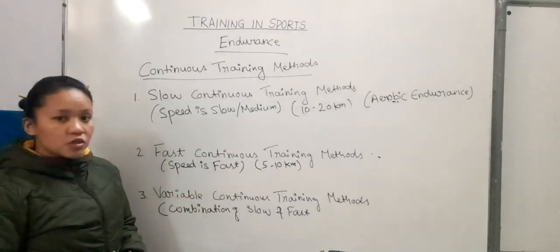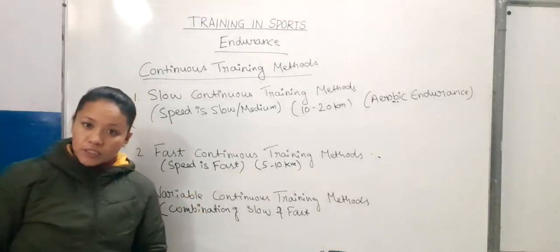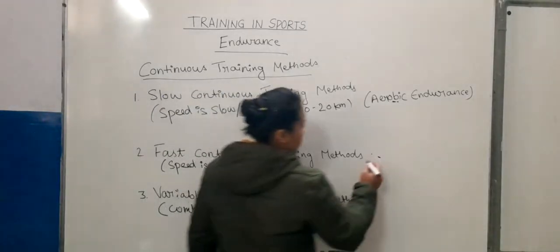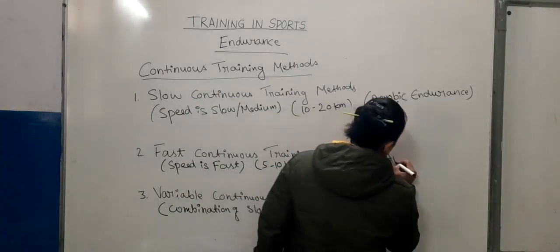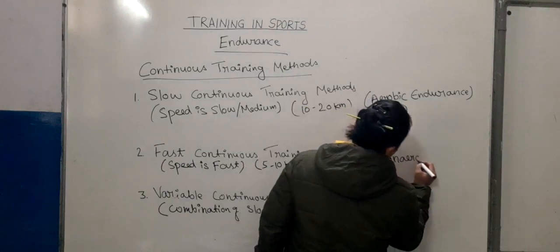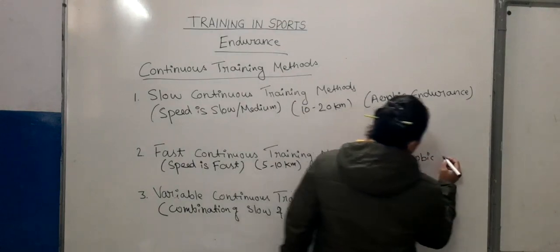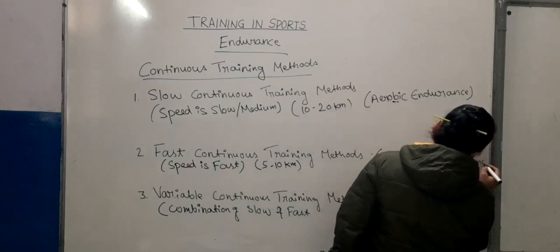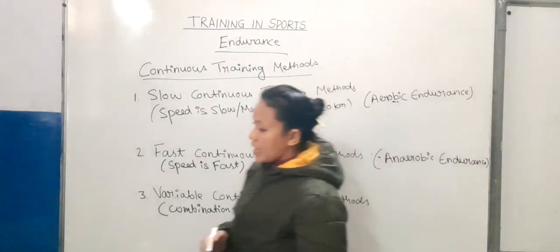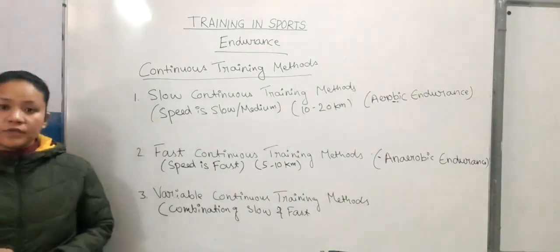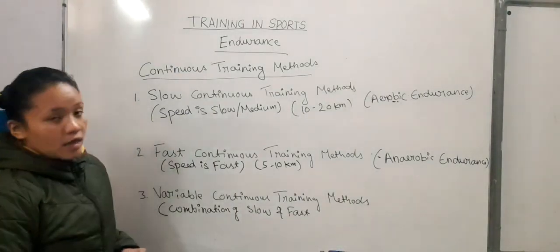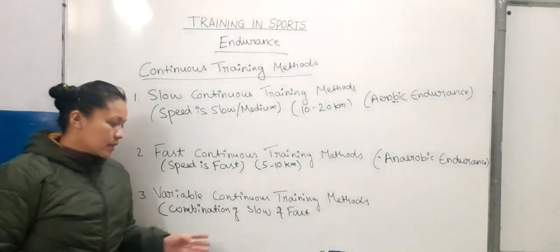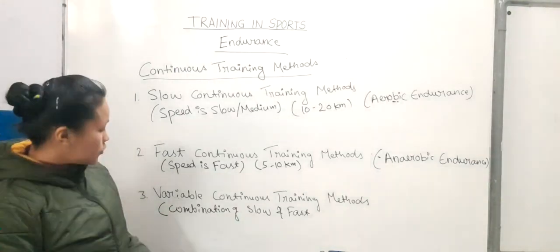In fast continuous training methods, we keep our speed fast, so it helps to develop anaerobic endurance. Anaerobic means in the absence of oxygen. We do the activity in the absence of oxygen. And the variable continuous training method is a combination of slow and fast.